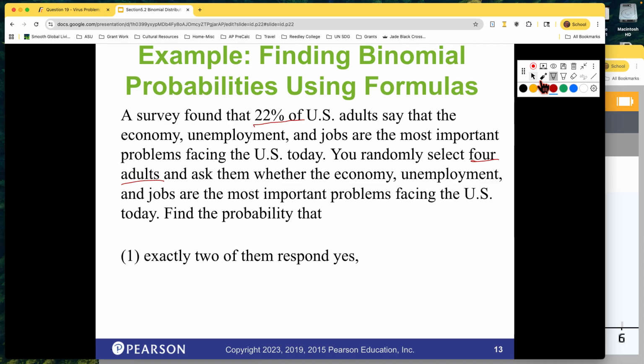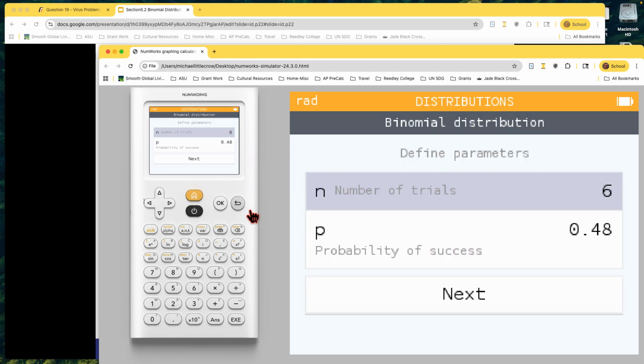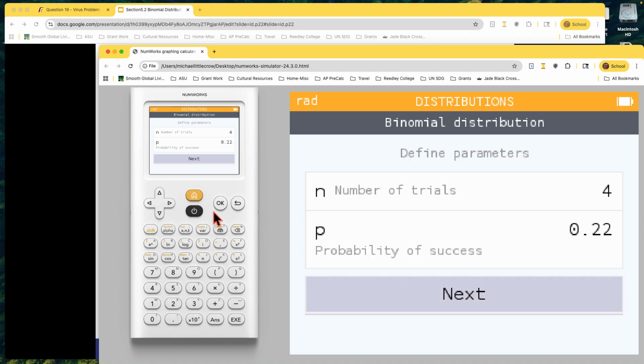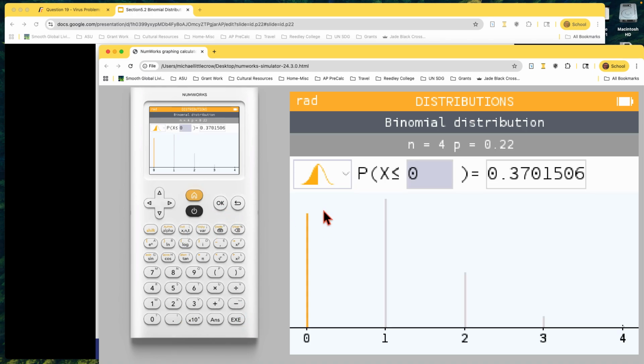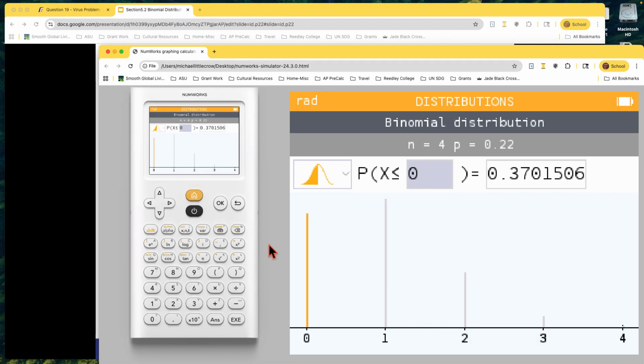Okay. So again, no formulas to remember. We just come here, 22% success rate. 4 is our number, so we back up. We put in 4 for the number of trials, 0.22 for our success rate. And then when we get to here, we want to find exactly 2. We just need to come over to the graphical, and we have to come down here.